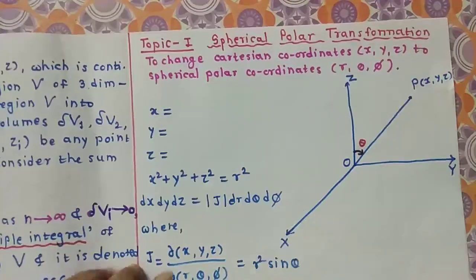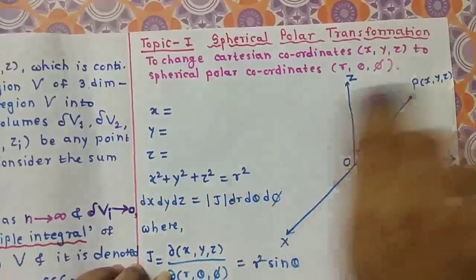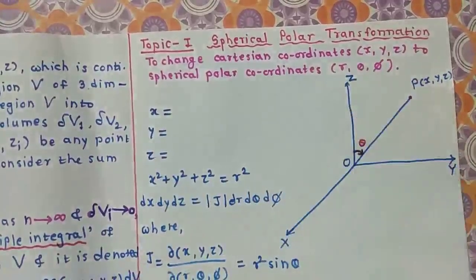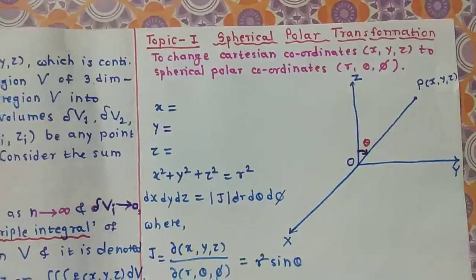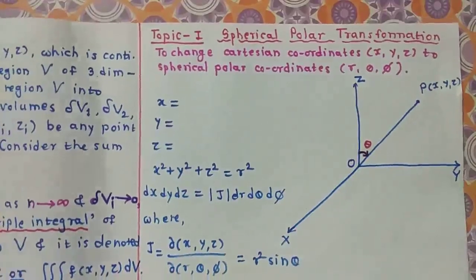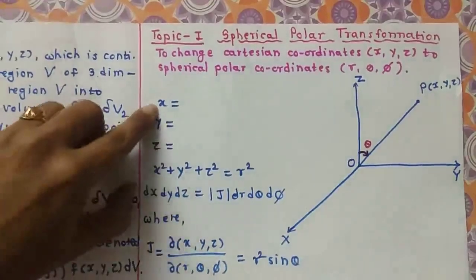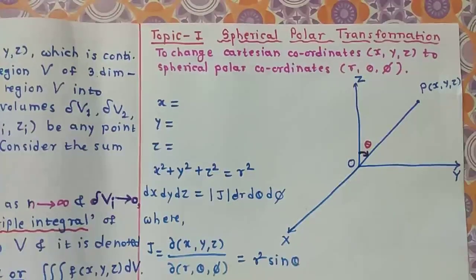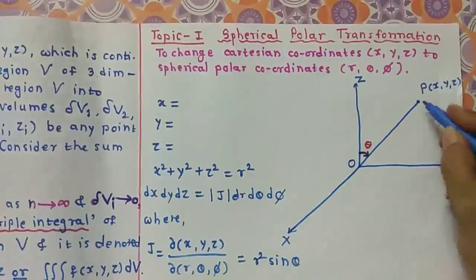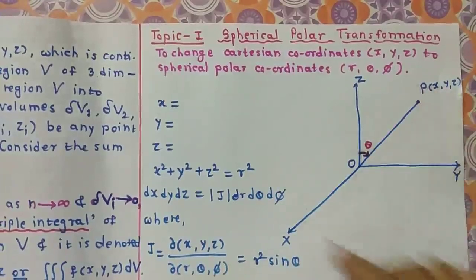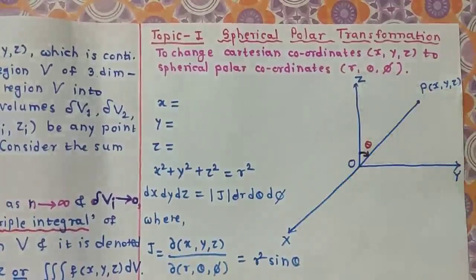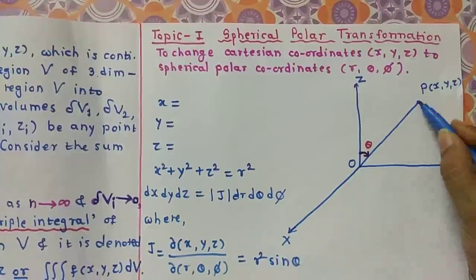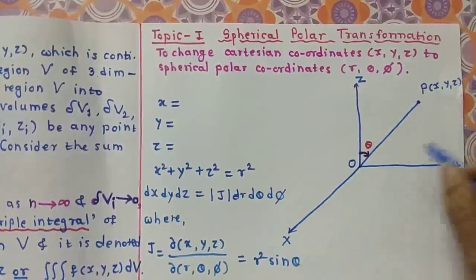Okay, so to change the Cartesian coordinates x, y, z to spherical polar coordinates r, theta and phi, let us see the geometrical representation of these spherical polar substitutions. Here we are going to substitute values of x, y and z, right? So let us see. Here I consider one of the points P on the sphere. So here I consider the sphere of radius a.